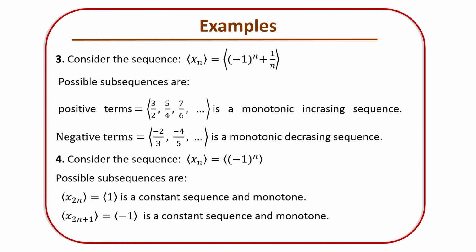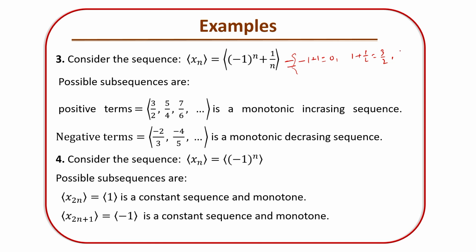Now consider example 3: (-1)^n plus 1/n. Firstly we have to write the terms. The first term is -1 plus 1, which is 0. The second term, 1 plus 1/2, is equal to 3/2.